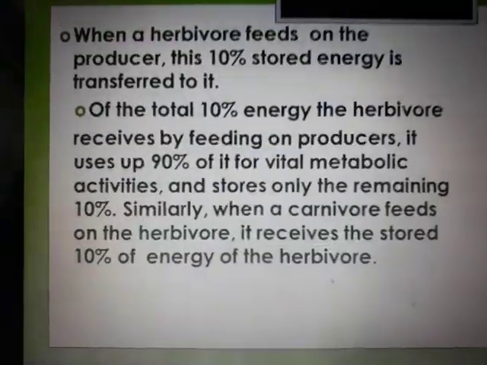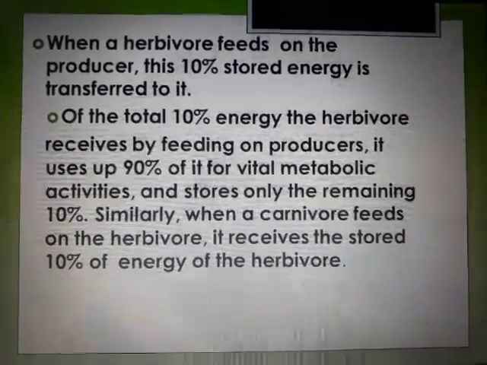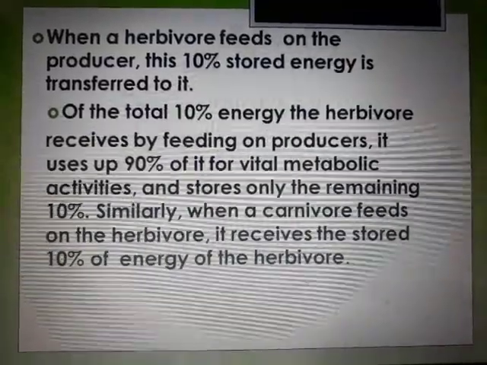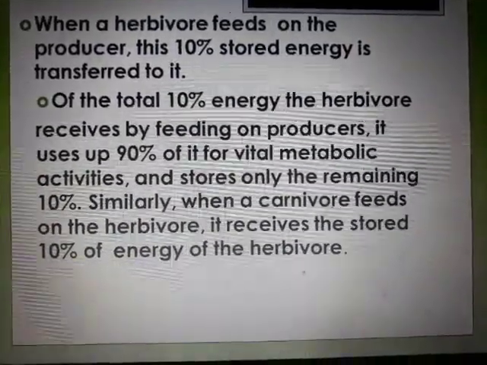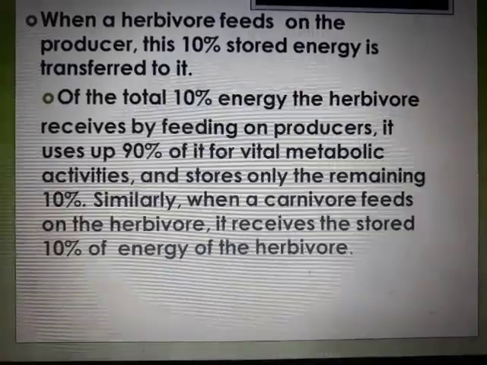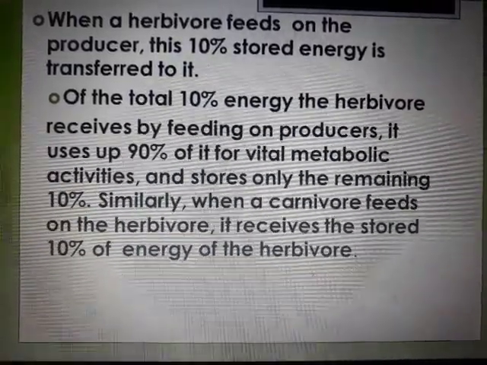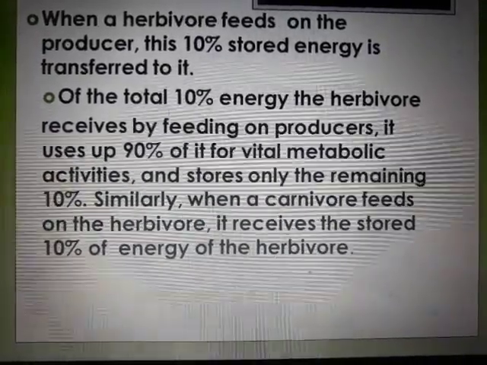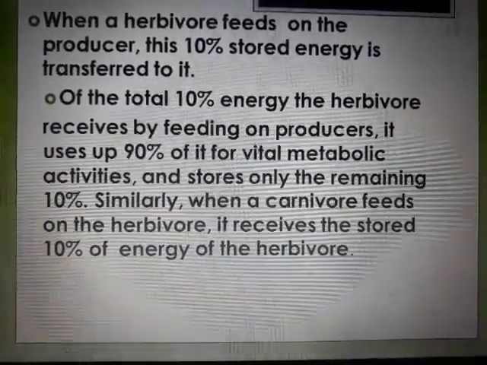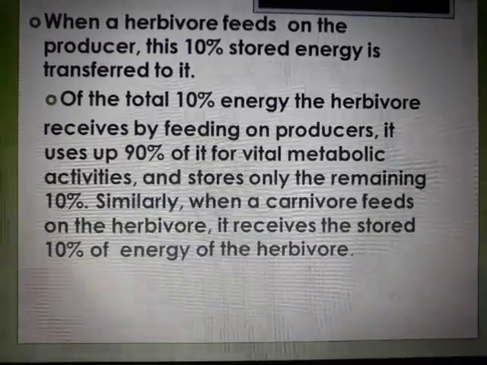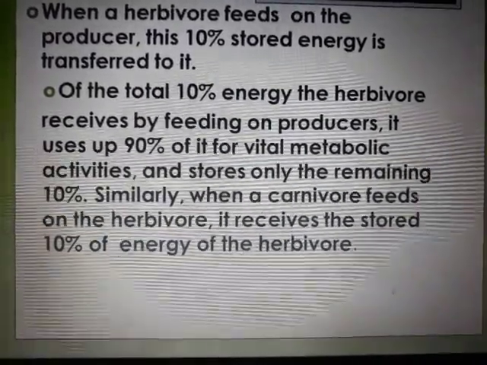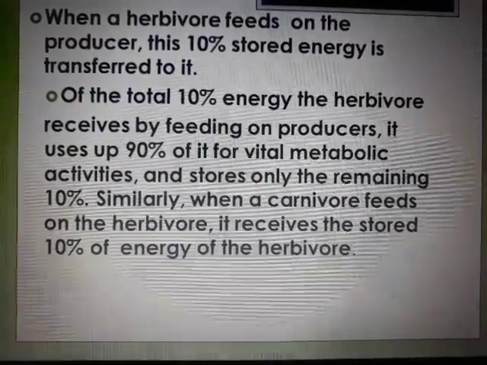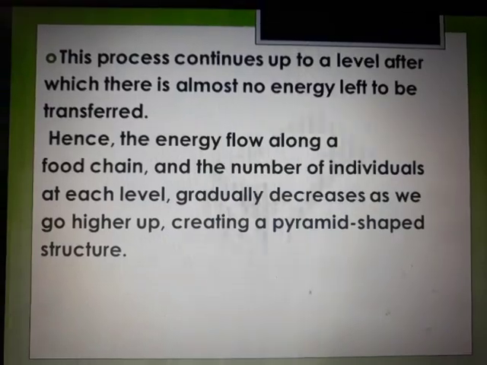Now when a herbivore feeds on the producer, out of the total 10% energy the herbivore receives from the producer, it will again use up 90% of it for its own metabolic activities and store only 10% of the energy. At the next level, a carnivore will come and feed on the herbivore. With the carnivore, the same thing happens: it will use up 90% and store 10% for itself.